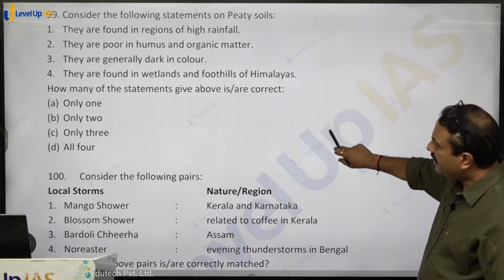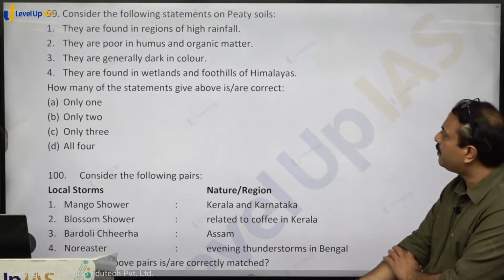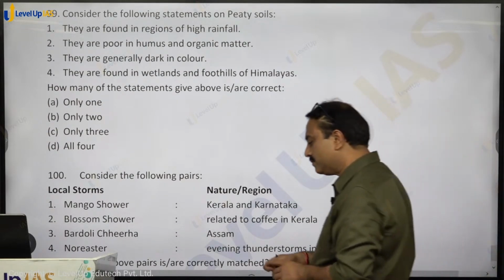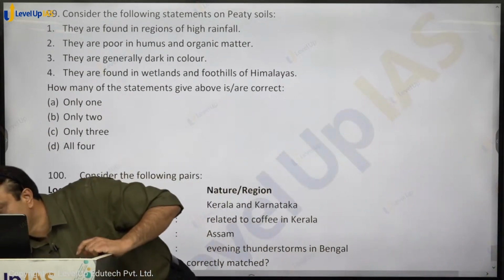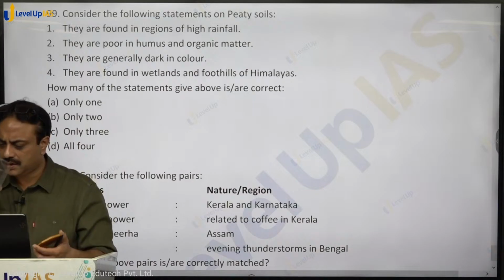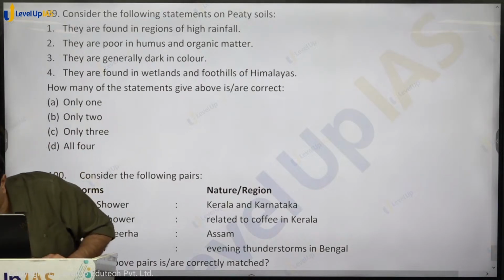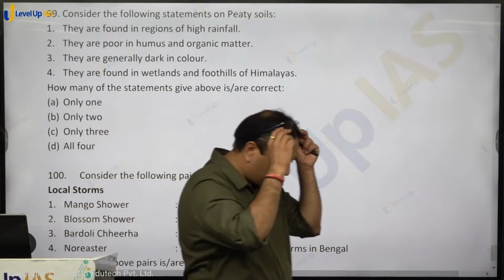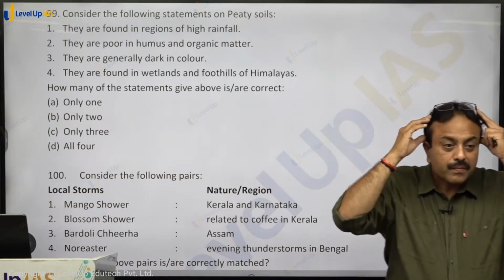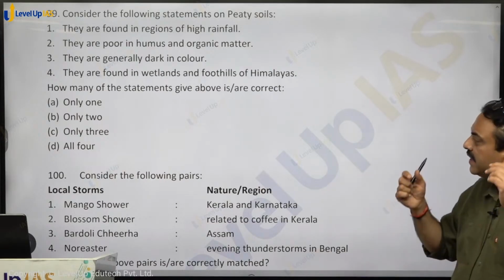Question number 99. Consider the following statements on peaty soils. What are the peaty soils? Have a look. They are found in regions of high rainfall.